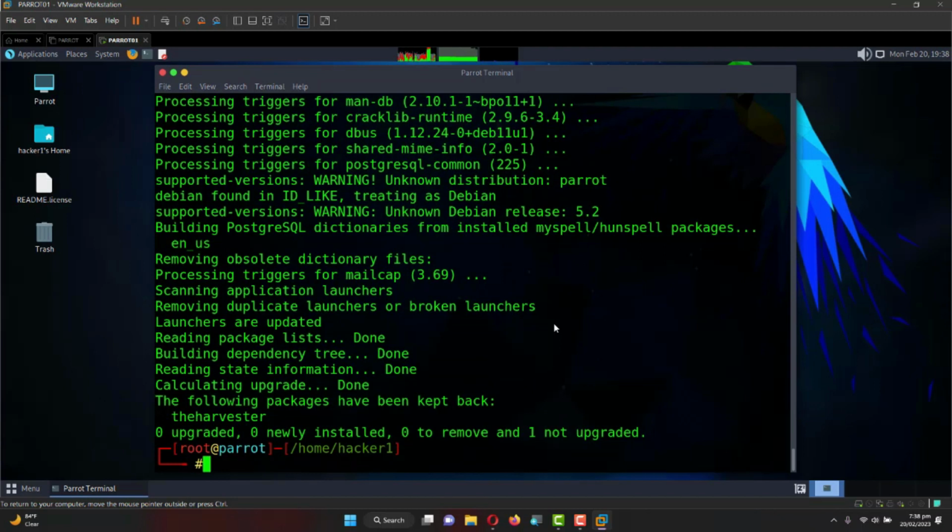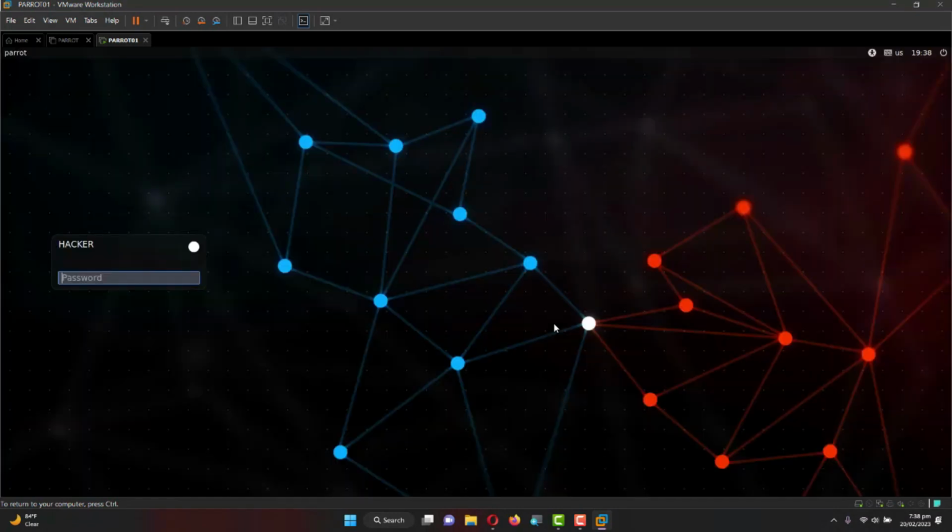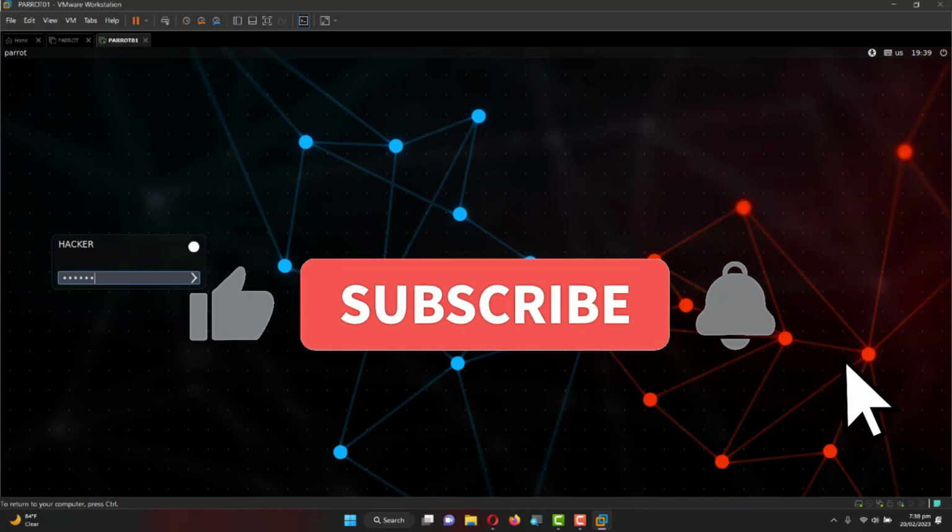Now when you are done with the update and upgrade, you need to restart the system. So you type here reboot, so this is going to restart the Parrot for us. While this is restarting, okay, so we need to log in here.